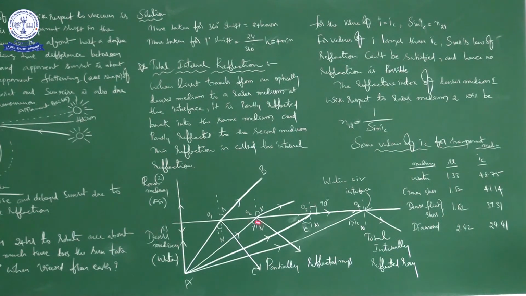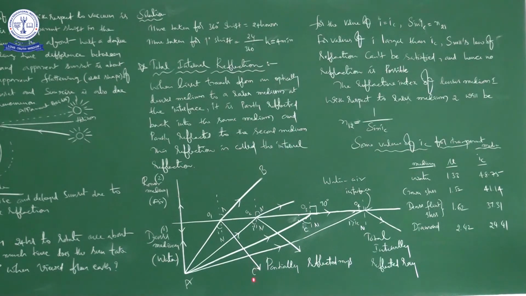You see the different positions here, named O1, O2, O3, O4, like that. At every point we drew a normal, and this is the incident ray. Here it is the refracted ray, this is the reflected ray, this is also a reflected ray, and this is also a reflected ray, okay, right?